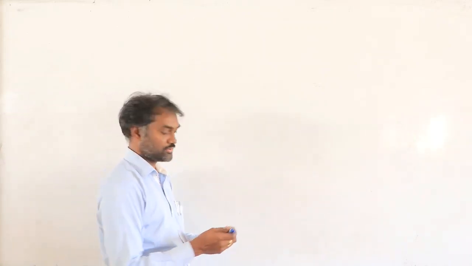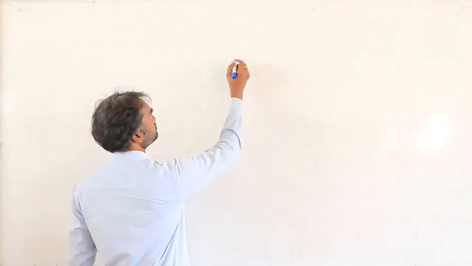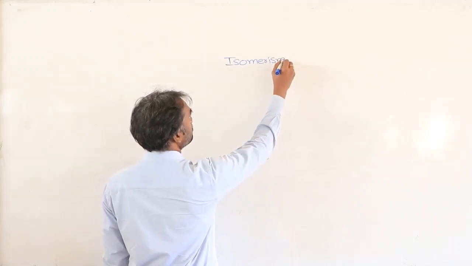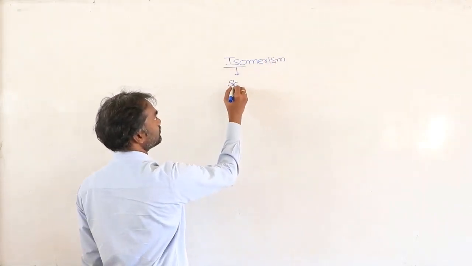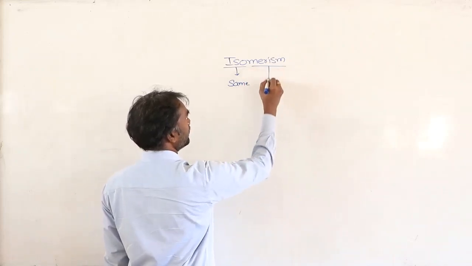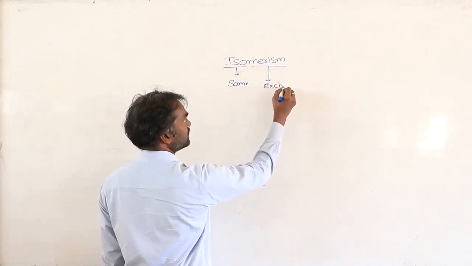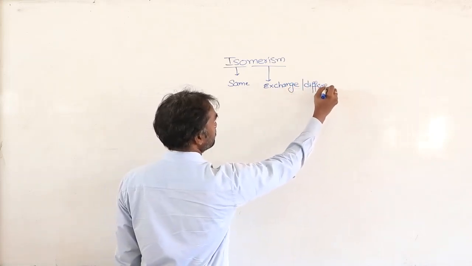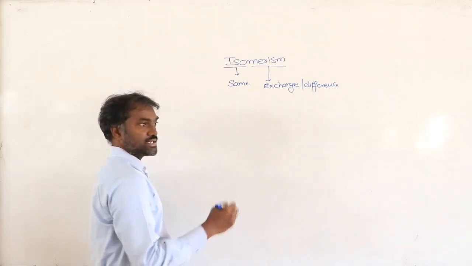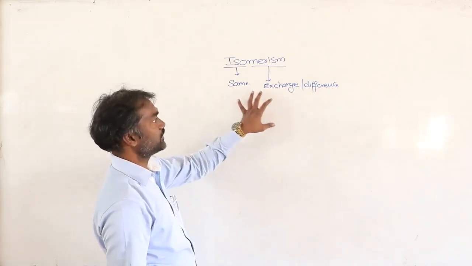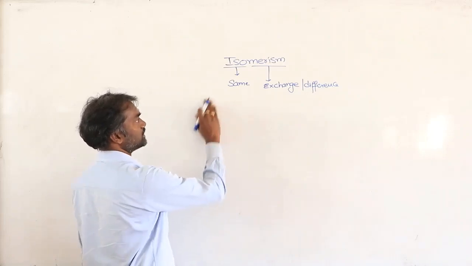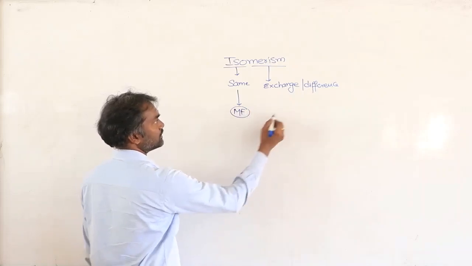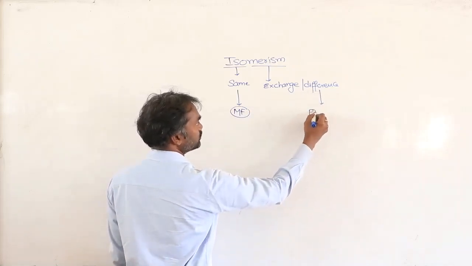Now we are going to discuss isomerism. See, iso means same. Merism means exchange, otherwise difference. In organic chemistry isomerism is famous, but here also it is related to covalent bonds. What will be the same? The same molecular formula. What is different? They show different properties.